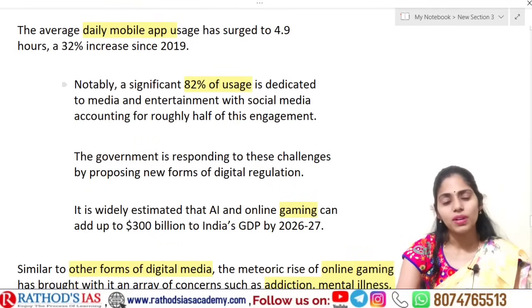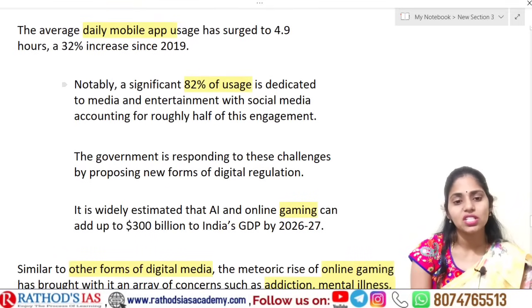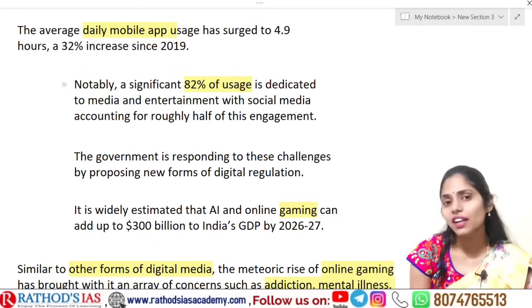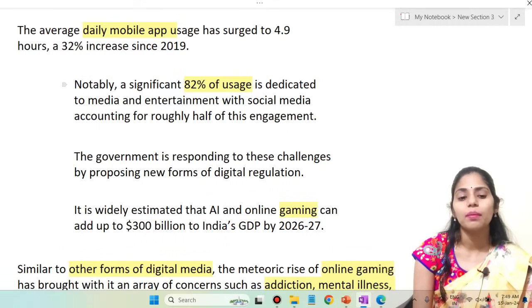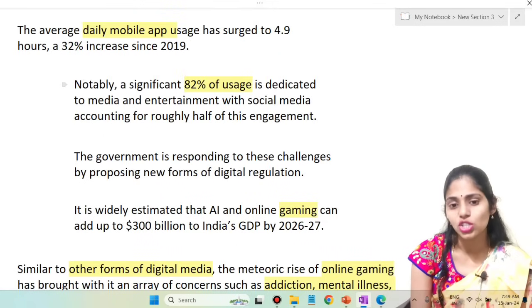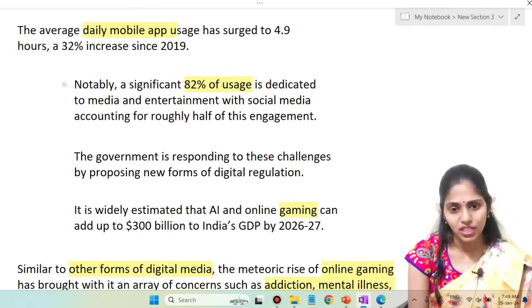Government is responding to these challenges by proposing new forms of digital regulation. It is widely estimated that artificial intelligence and online gaming can add about $300 billion to Indian GDP by 2026 to 2027.